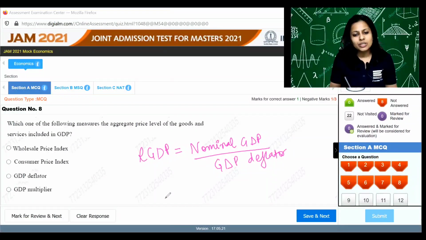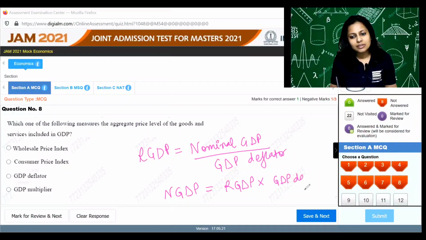Or in other words, the nominal GDP is equal to the real GDP times the GDP deflator. So in the nominal GDP, it is the GDP deflator which is included along with the real GDP. So it's going to be C, the GDP deflator.